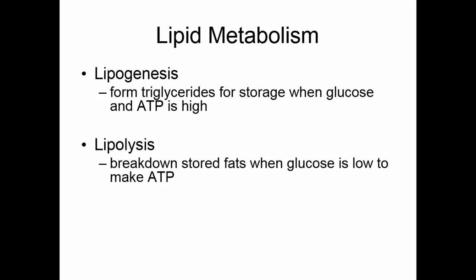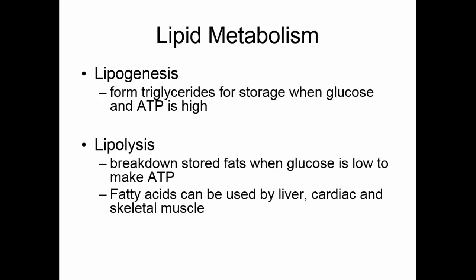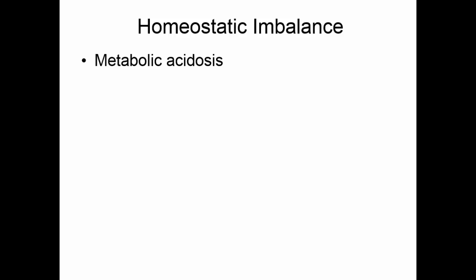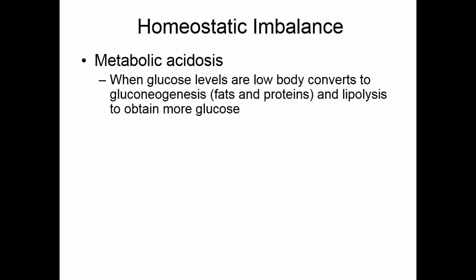Lipolysis is breaking down that stored fat. This happens when glucose and ATP are low so that we can make more ATP. It turns out that fatty acids can directly be used by liver cells, cardiac muscle cells, and skeletal muscle cells to produce energy directly. We don't have to take it through the beta oxidation process. Metabolic acidosis is a condition that occurs when the body's glucose levels are low and the body converts to gluconeogenesis, burning fats and proteins, and to lipolysis to obtain more glucose and more ATP.